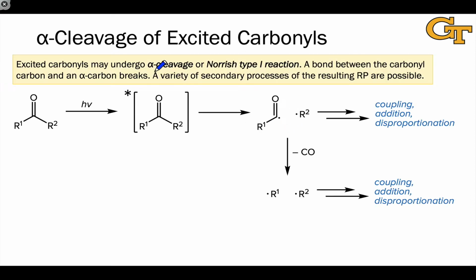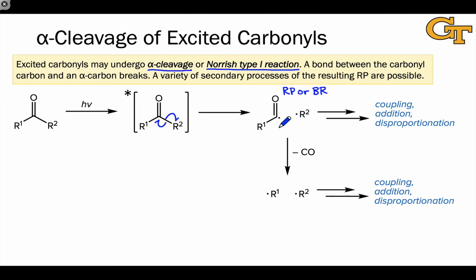So, photoexcited carbonyls may undergo alpha cleavage, and this reaction is also known as the Norrish type 1 reaction. In terms of basic electronic movements, this involves homolytic cleavage of one of the bonds between the alpha carbon and the carbonyl carbon in a photoexcited ketone or aldehyde. This cleavage gives rise to a radical pair intermediate, or a biradical, if the starting material is cyclic.